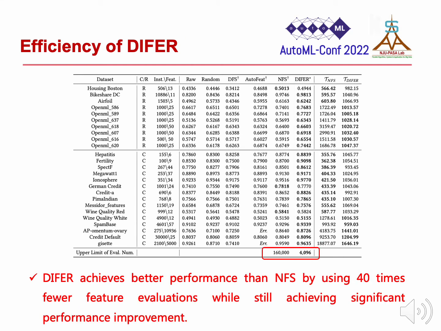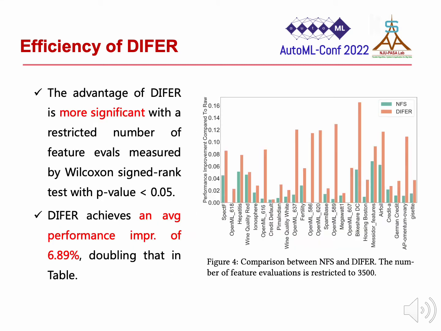Second, we show the efficiency of DIFER. In the table, DIFER achieves better performance than the state-of-the-art AutoFE method NFS by using 40 times fewer feature evaluations, while still achieving significant performance improvement. The advantage of DIFER is more significant with a restricted number of feature evaluations.